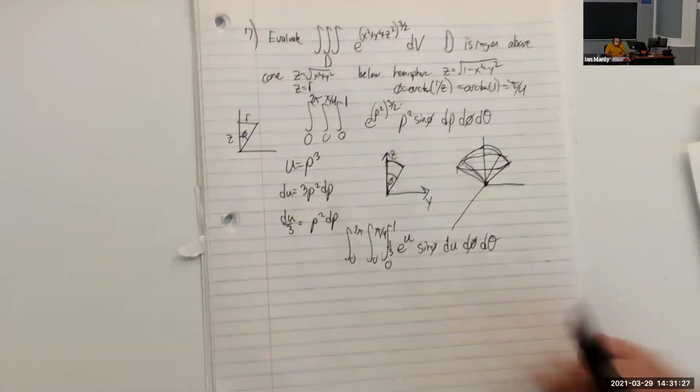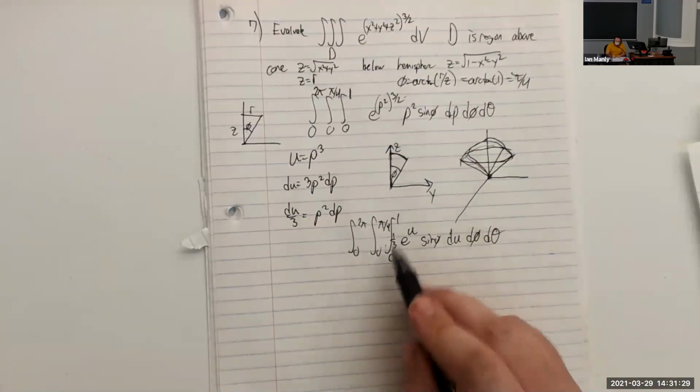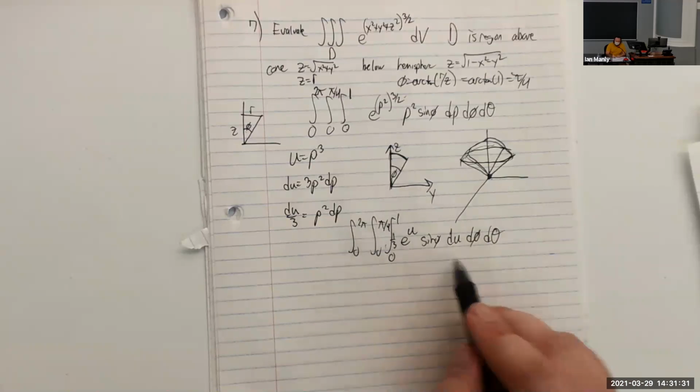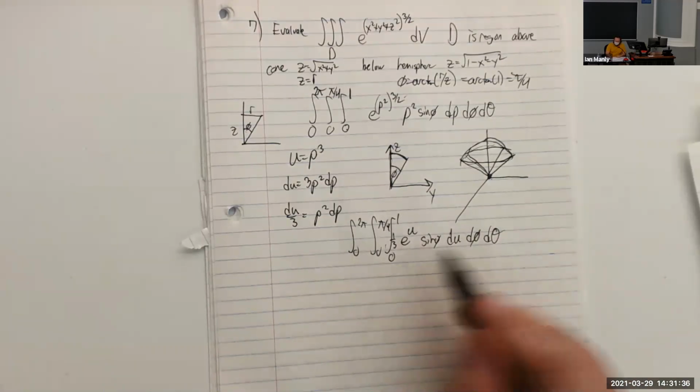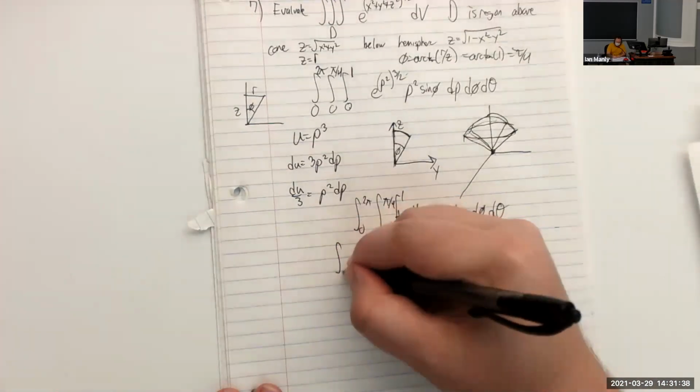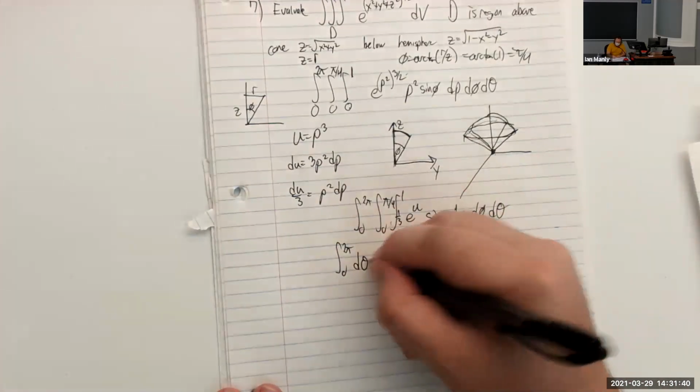Let's see. All right, so now we can actually use the multiplication rule here because all 3 of our bounds are constants, and we can split up our function over multiplication. So we have 0 to 2 pi d theta. We know what's going to happen with that. We have 0 to pi over 4 of sine of phi. Okay, so this will be a little more interesting than the sine integral we had before.